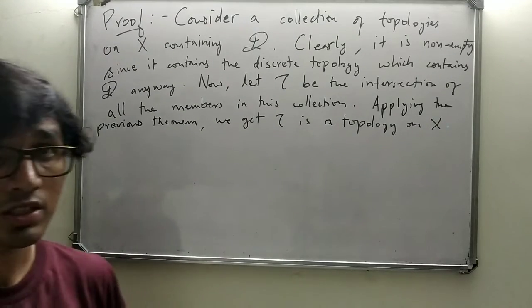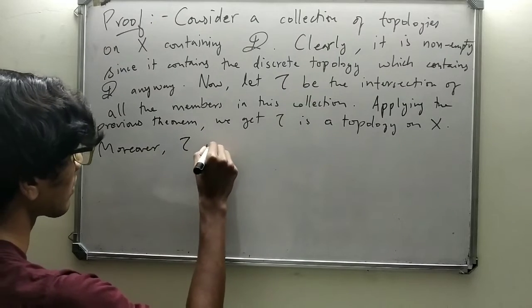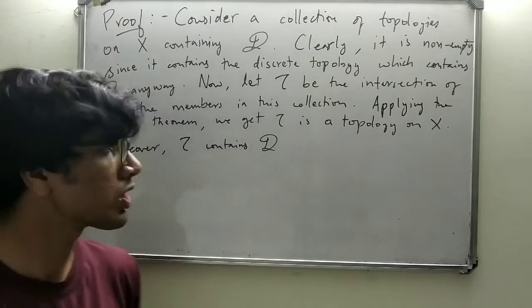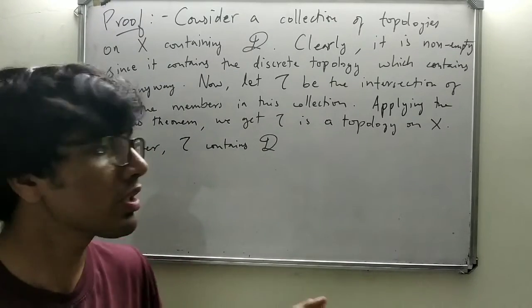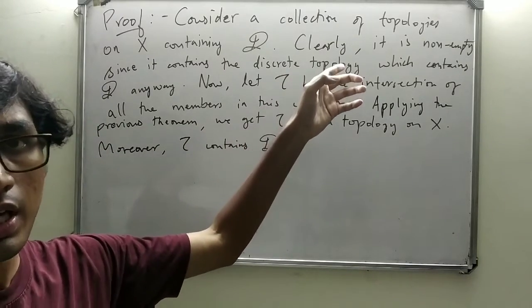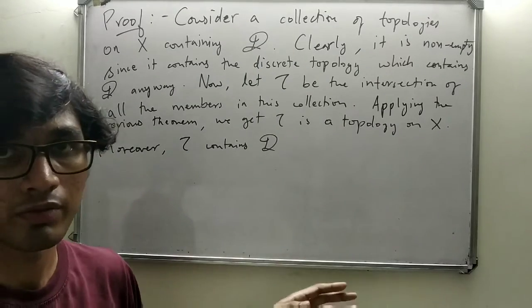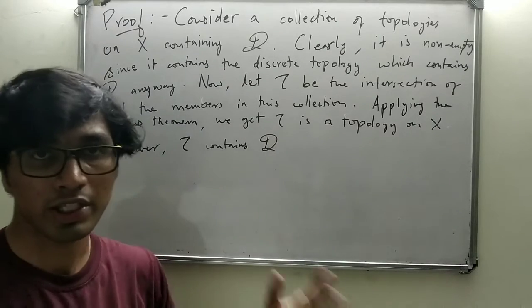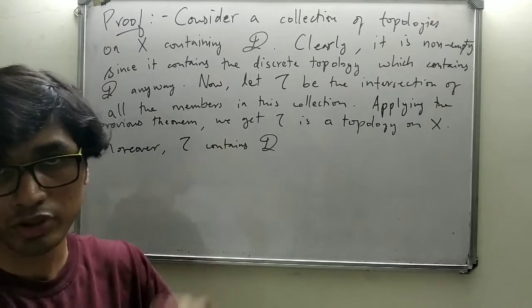Moreover, tau contains D and is also the smallest topology on X containing D. Because if there is any other topology on X containing D, it is clearly a member of this collection, right? And that member will obviously be stronger than its intersection, right? We just saw in the last theorem that the intersection is much weaker than any other sets contributing to that intersection, right?